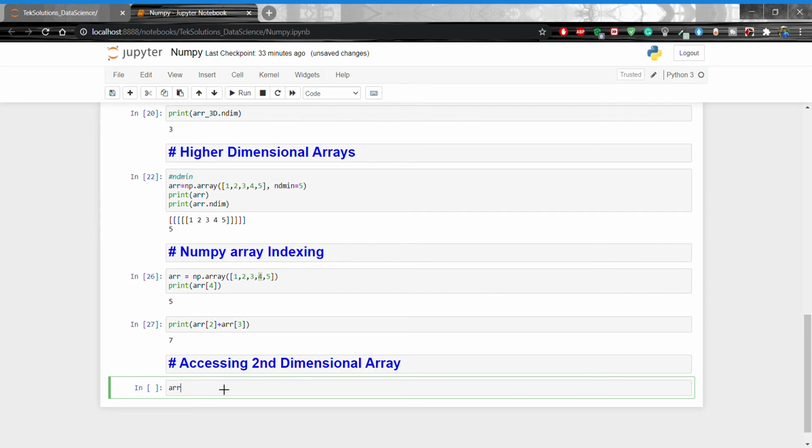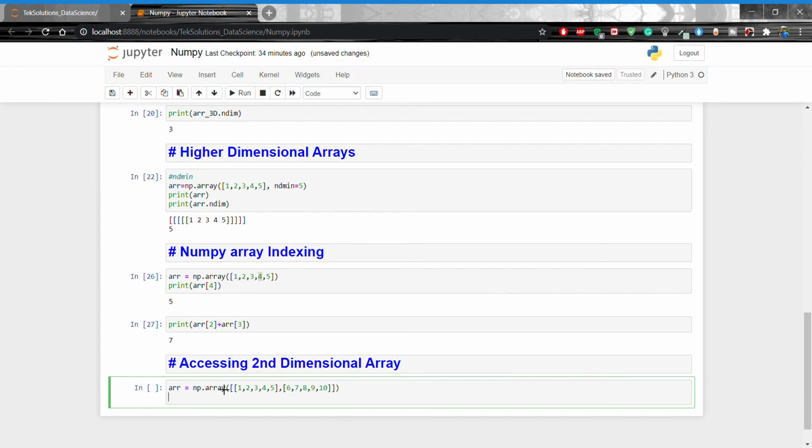I'm going to show a two-dimensional array: np.array of [1, 2, 3, 4, 5], [6, 7, 8, 9, 10].